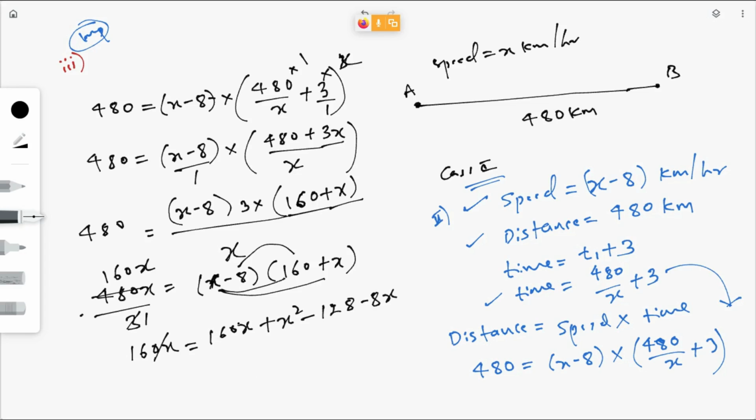Now simplify this one. This 160x will cancel out, yes or no? Sorry, you missed this 0 here: 1280. So what we will get is 0 is equal to x square minus 8x minus 1280, or you can write it as x square minus 8x minus 1280 is equal to 0. So this is the required quadratic equation.